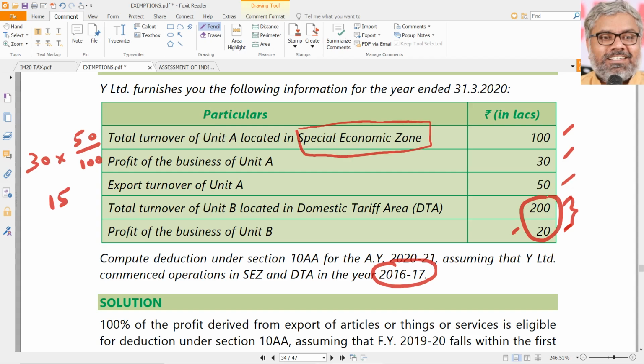So what is the exemption available or deduction available under 10AA? 15 lakhs. That's all. What will be the taxable profits? So here, profit of the business in unit A has been 30 lakhs. In that 15 lakhs is exempt, means 15 is taxable. And 20 lakhs is there, which is a normal profit from normal unit, not SEZ. So total taxable income for this particular SEZ will be 35 lakhs.